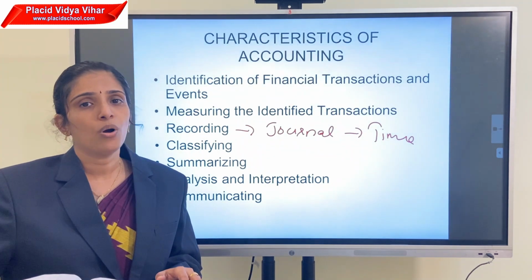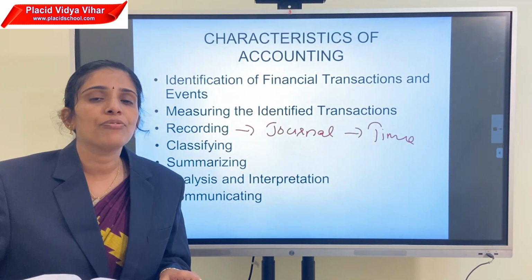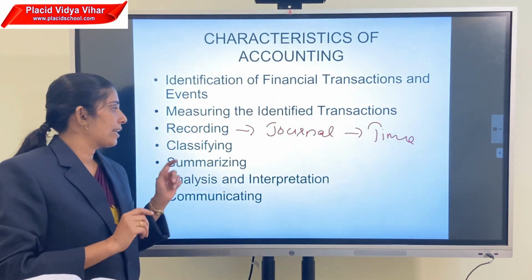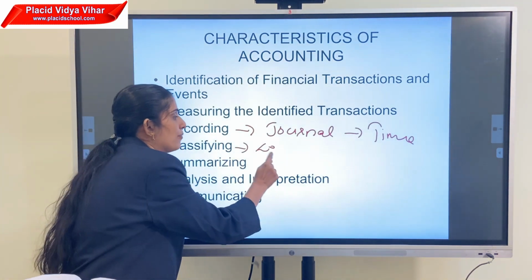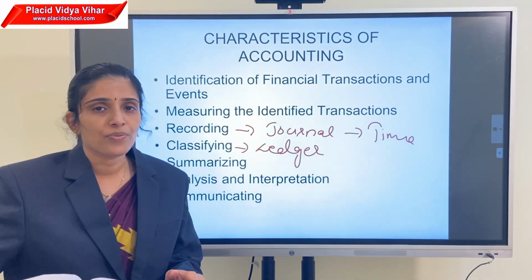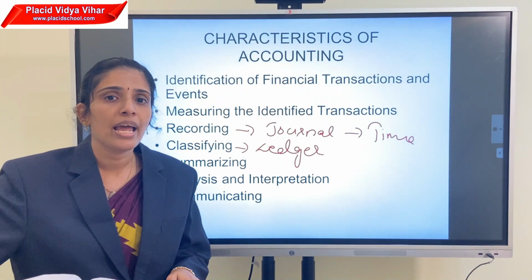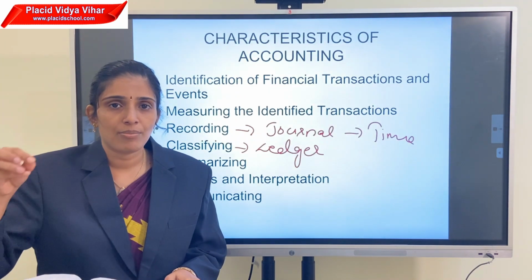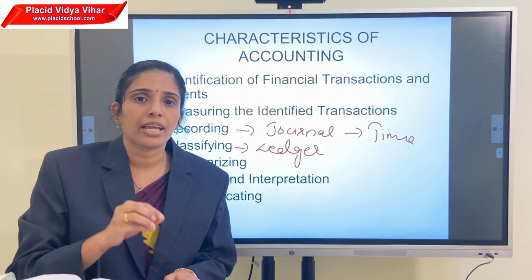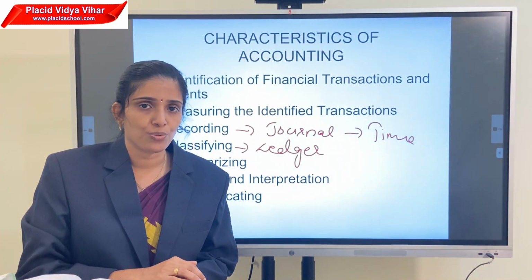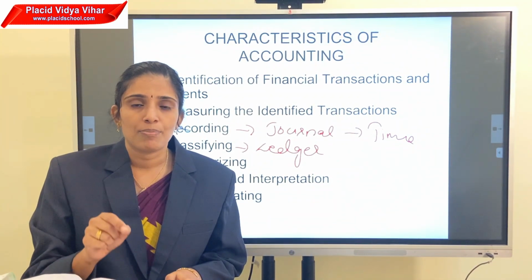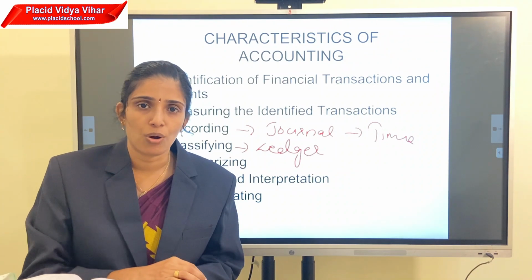Then after recording all the transactions, we classify the transactions as per their nature. That means this is the classification. For this classification process, we prepare another book that is called ledger. In this ledger, we prepare a separate ledger account for each account. For example, in the case of payment of salary, we prepare a salary ledger or a salary account. In the case of purchase of goods, we prepare a purchase account. Same nature or same head items, we separately record into another book called a ledger account.